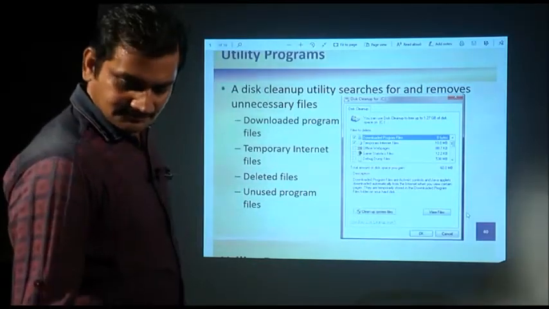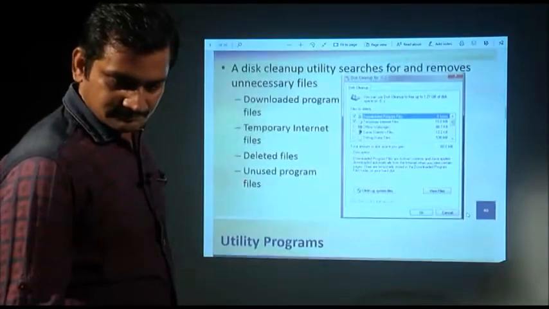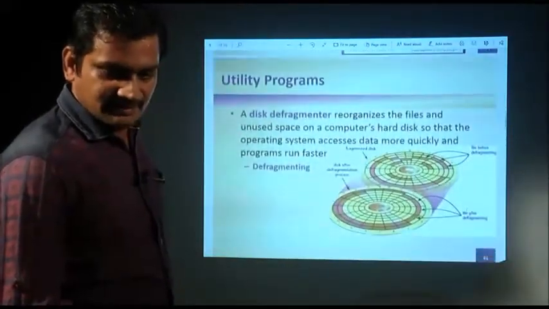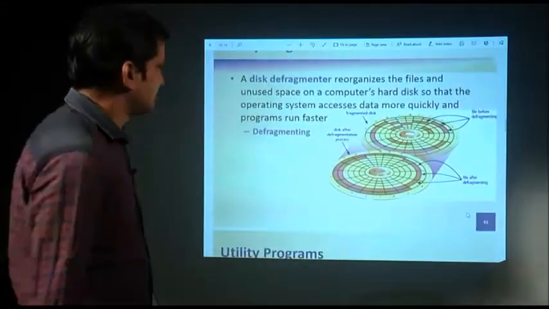Then coming next, disk defragmenter. Then comes disk defragmenter.